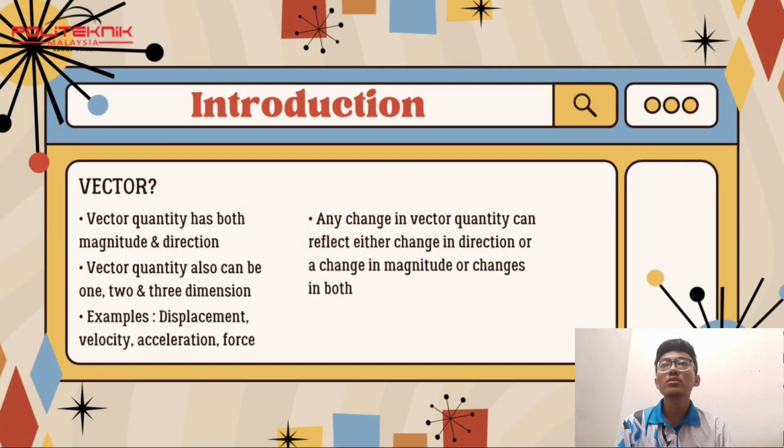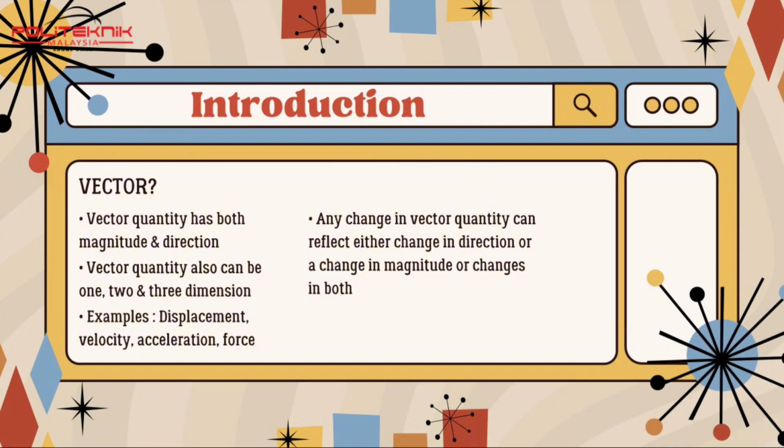Vector. Vector quantity has both magnitude and direction. Vector quantity can also be one, two, or three dimensional. Any change in a vector quantity can reflect either a change in direction, a change in magnitude, or changes in both. For example, displacement, velocity, acceleration and force.